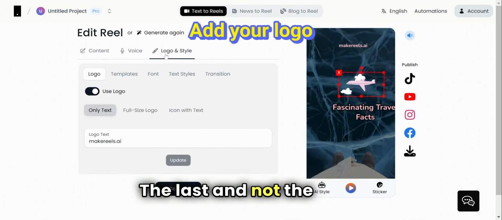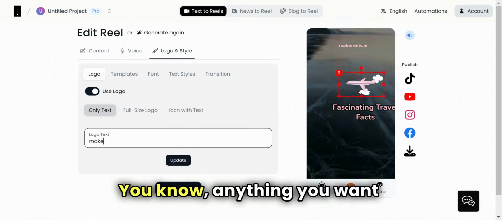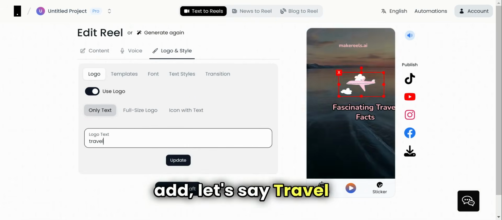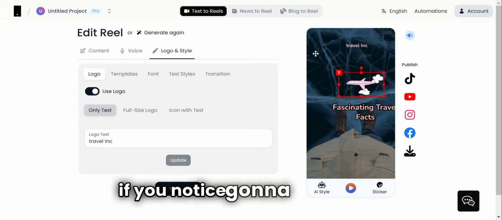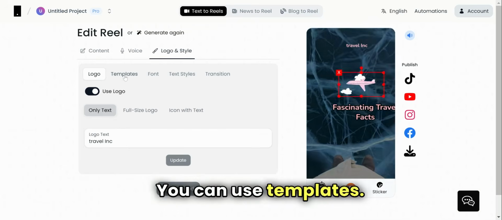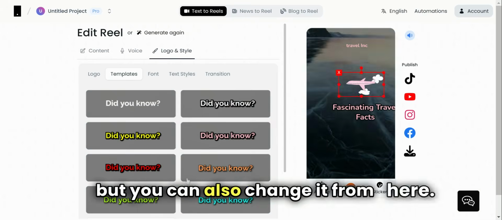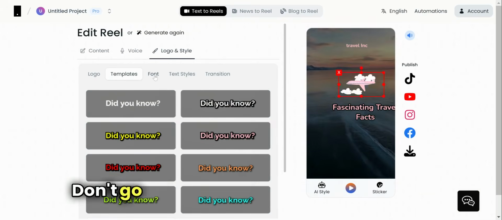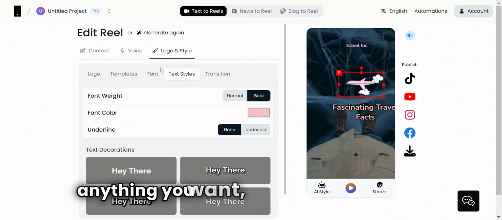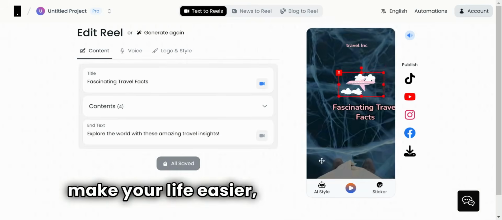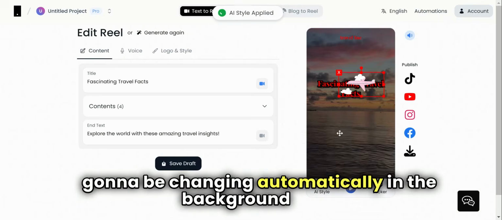The last but not least, you can change the logo here. Anything you want to add, let's say Travel Inc, and you can update it. If you notice, it's going to be changed. You can use templates. These are the same templates that you're clicking here, but you can also change it from here. These are for advanced users. Don't go here if you don't know what you're doing, but the idea is you can change anything you want. But if you just want to make your life easier, just click here, and it's going to change automatically in the background, right?